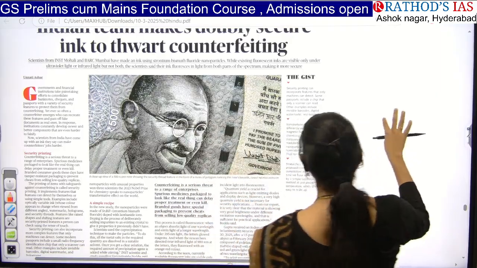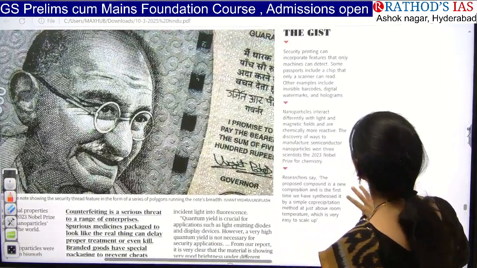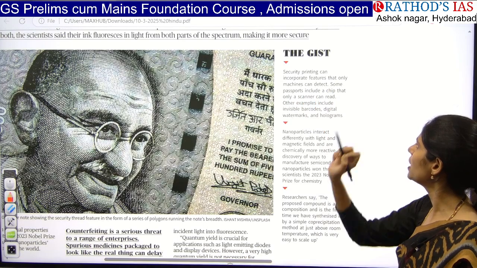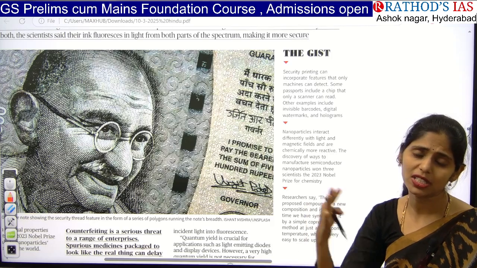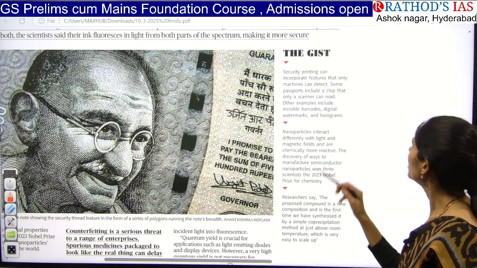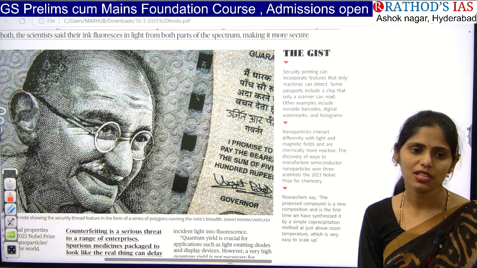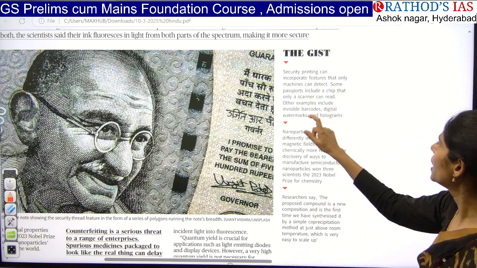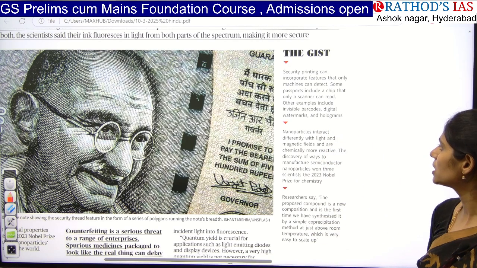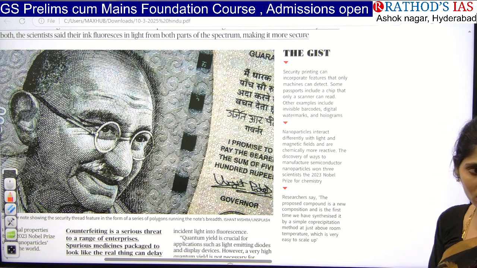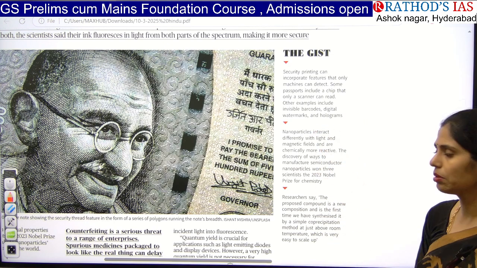Here, if you see this gist, it says that security printing can incorporate some features that only machines can detect. For example, some passports have a chip that only a scanner can read. Like that, we have other examples like invisible barcodes, and even digital watermarks and holograms.